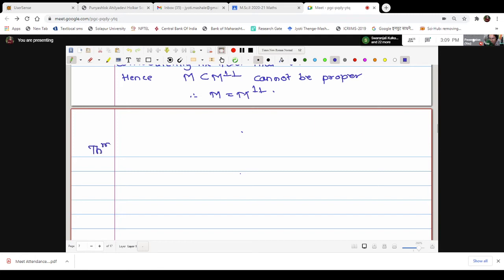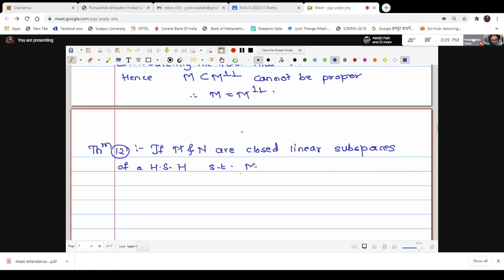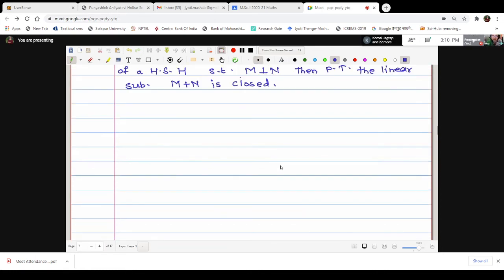Theorem number 12 says that if M and N are closed linear subspaces of a Hilbert space H such that M is orthogonal to N, then prove that the linear subspace M plus N is closed.